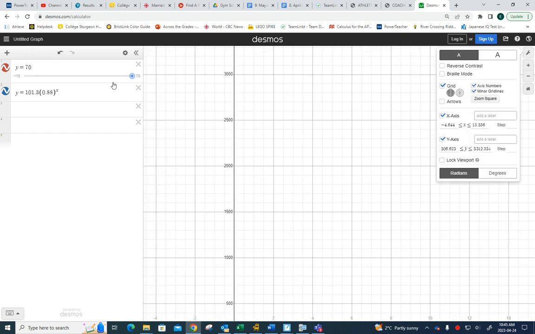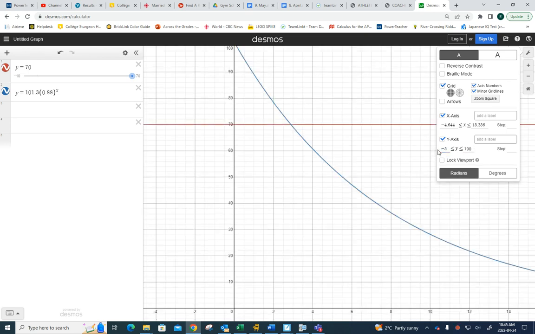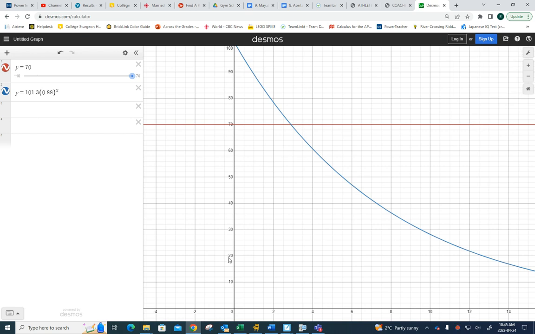So I'm going to go to my tool. Because y equals 70 is a straight line, I'm going to put my maximum at 100 and my minimum at -5. And sure enough, with doing that, I can click on the intersection, 2.891.